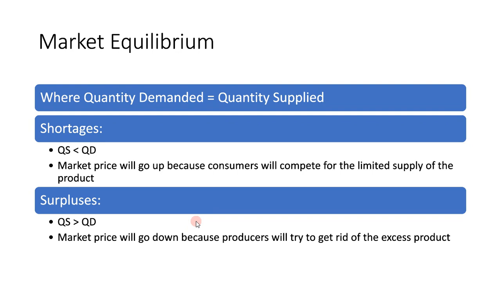For surpluses, where quantity supplied is higher than quantity demanded, the market price for that product will go down because producers or suppliers will try to get rid of the excess product, since people are not going to want to buy it. So they might lower the price to encourage buyers to buy.